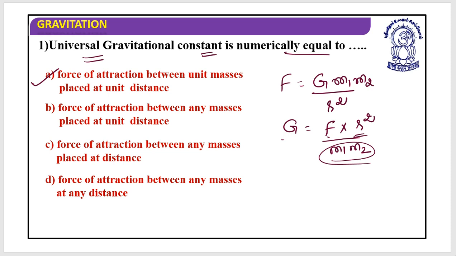Let's look at the other options also. The force of attraction between any masses? No, you cannot write this, that's why it is incorrect. Force of attraction between any masses placed at a distance? Again, this is incorrect. Force of attraction between any masses at any distance? Absolutely incorrect. I hope this is clear.